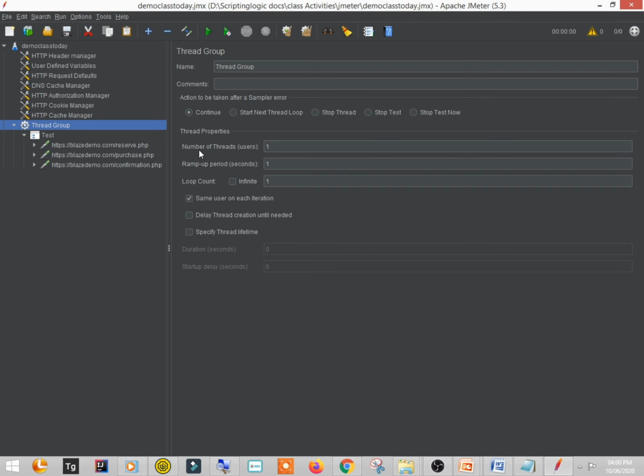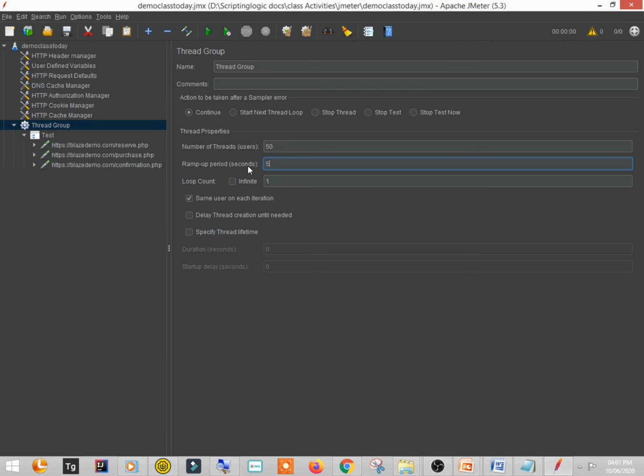Here you can see the number of threads. Here you can actually generate the virtual users. So let's suppose I am doing it for 50 users. The next is the ramp up period in seconds. So I'll put it as 5. So why this ramp up period?